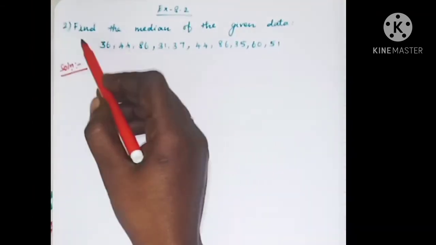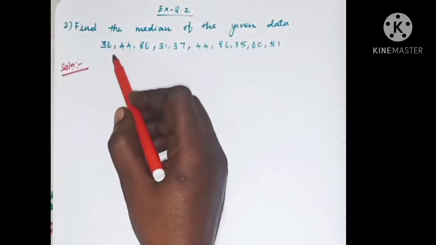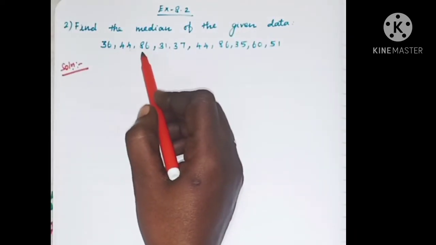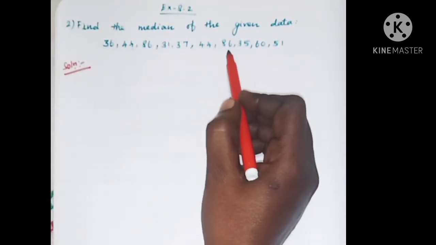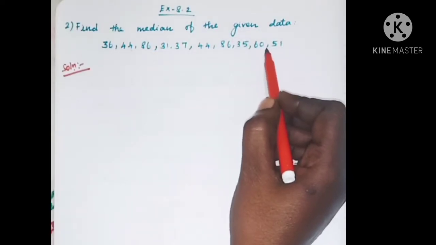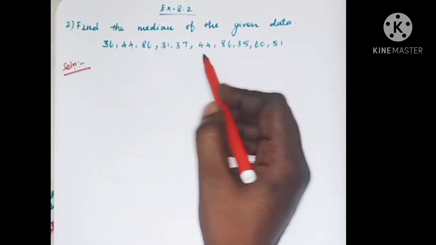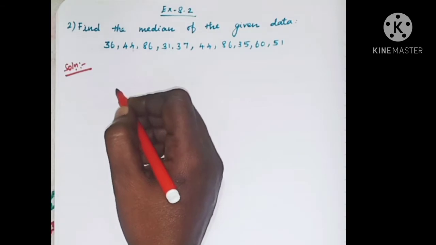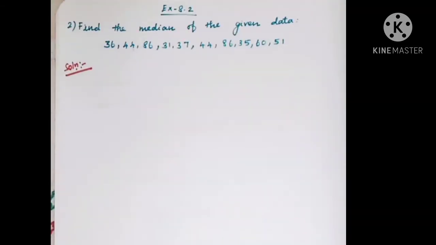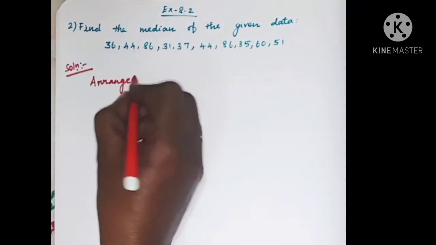Exercise 8.2, second sum. Find the median of the given data. The given data are 36, 44, 86, 31, 37, 44, 86, 35, 60 and 51. We have to find the median of the given data. So, first, what do we have to do? We should arrange the numbers in ascending order, isn't it? Let us arrange the values in ascending order.